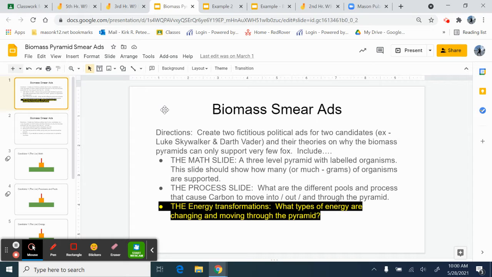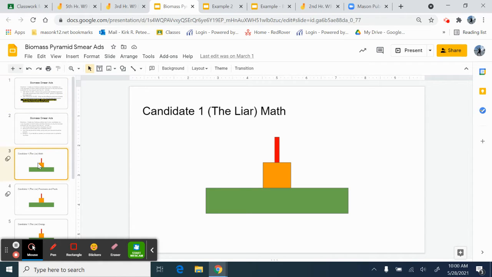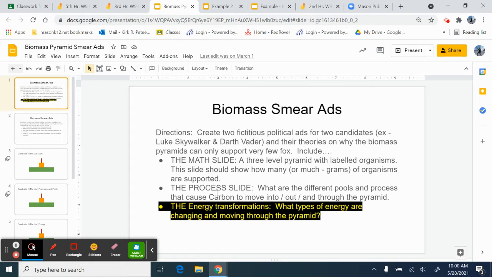Include a math slide that shows what's going on with the levels and why they are shrinking as you go up. An example, if we look here, the math slide basically has the pyramid on it. Then a process slide: what are the different pools and processes that cause carbon to move into, out of, and through the pyramid? And then finally, an energy slide.